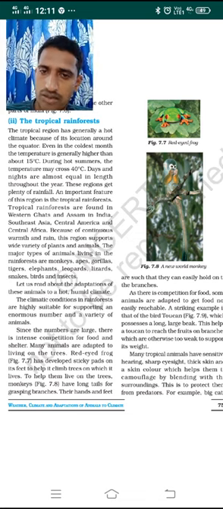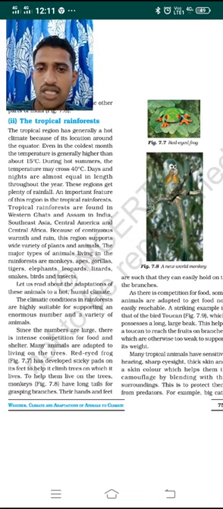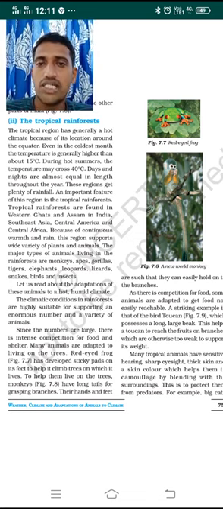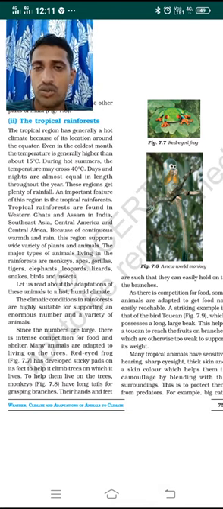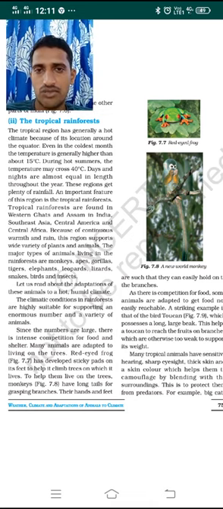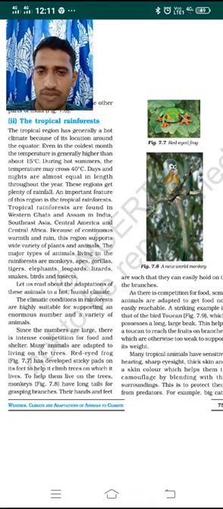There is one more important feature here. These regions get plenty of rainfall, receiving a lot of rain throughout the year, continuously, with no stoppage. An important feature of this region is the presence of tropical rainforests.